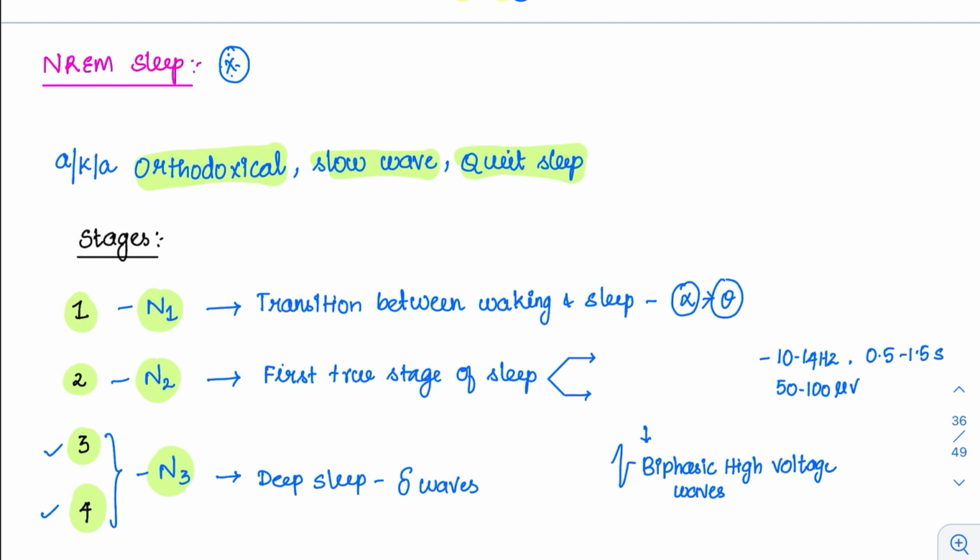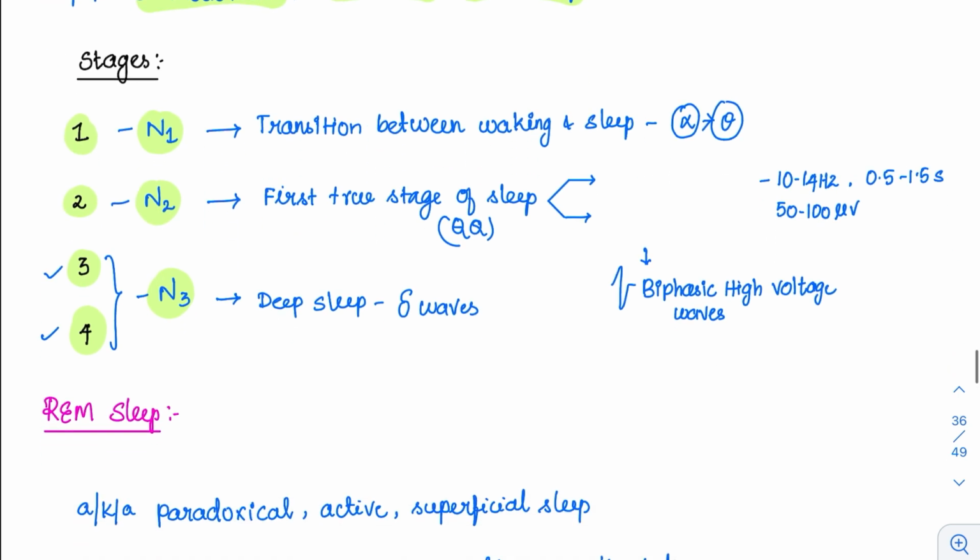They saw that in N2, there were two specific findings in the EEG, and these two findings are very, very important for MCQs also. They saw a biphasic high voltage wave, as you can see here, I have represented. This biphasic high voltage wave was called K complexes. K complexes, so this is important.